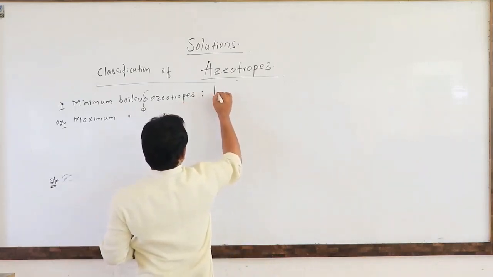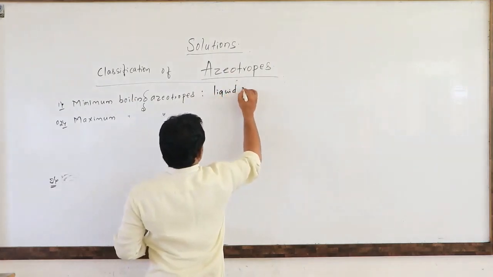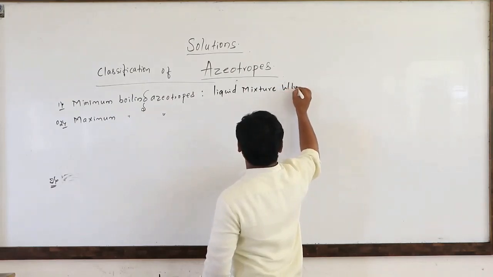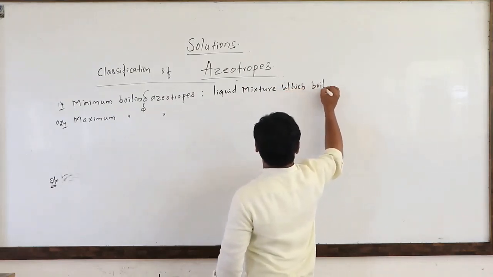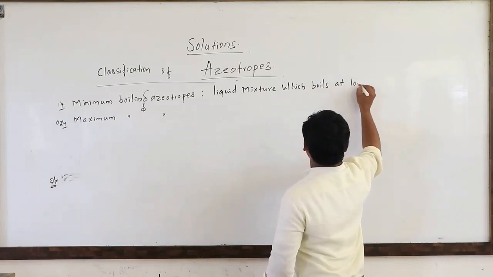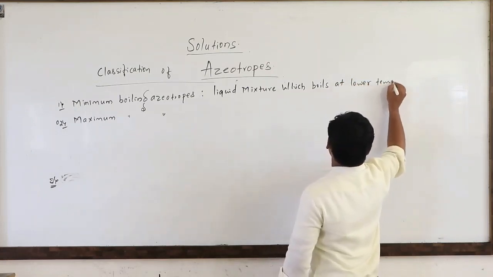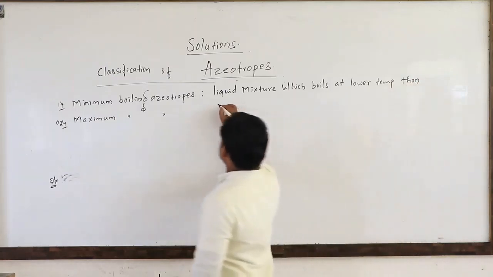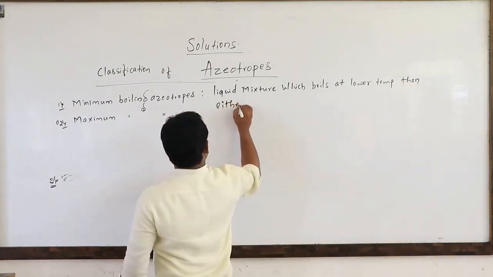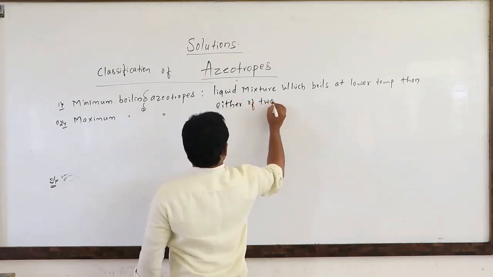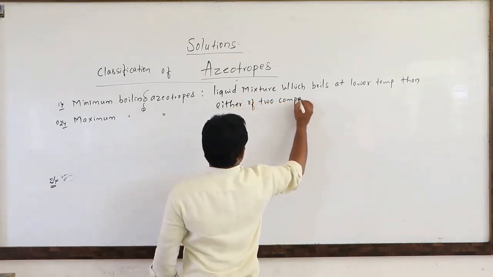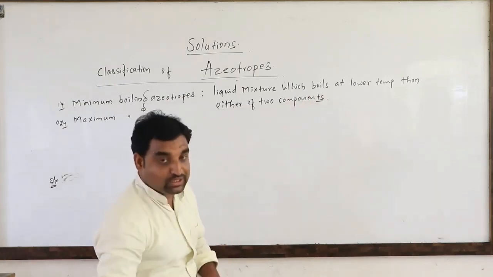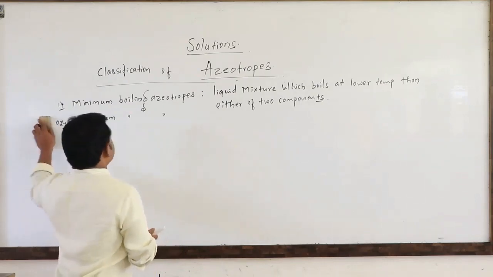A liquid mixture which boils at lower temperature than either of two components, such types of azeotropes are known as minimum boiling azeotropes.